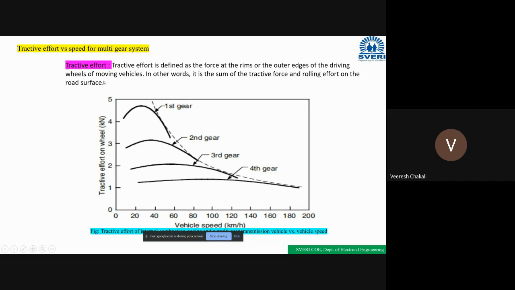Clear? So while designing the electric vehicle or IC vehicles, we have to remember the tractive effort. What will be the tractive effort between the tire of the vehicle as well as the surface of the road?